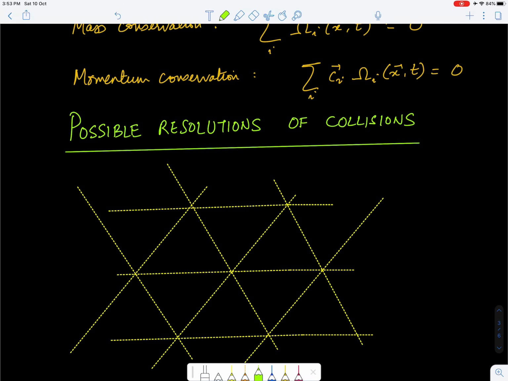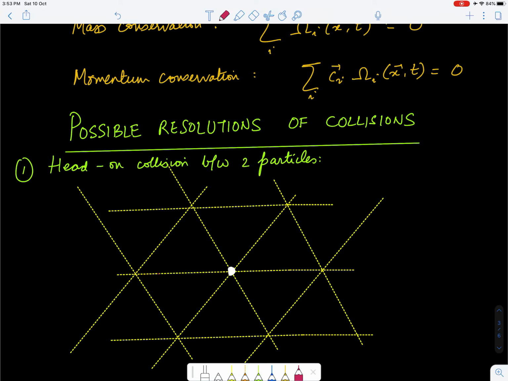So let's say we have the first case where we have a head-on collision between two particles. Let's say at the given node, this is my node, we have two particles which are moving towards each other.